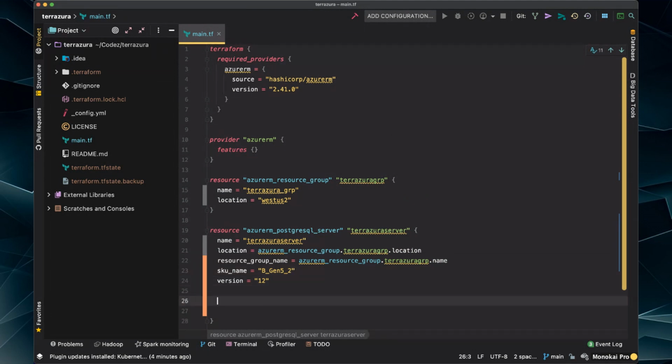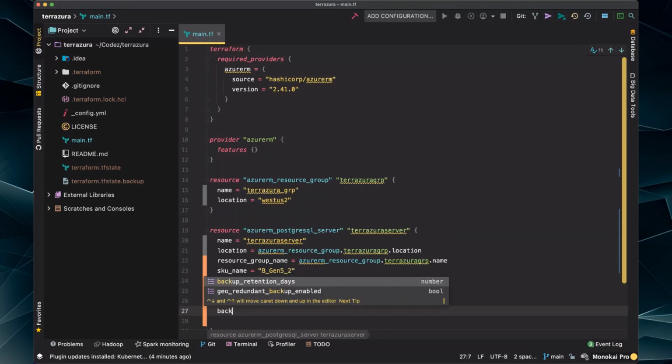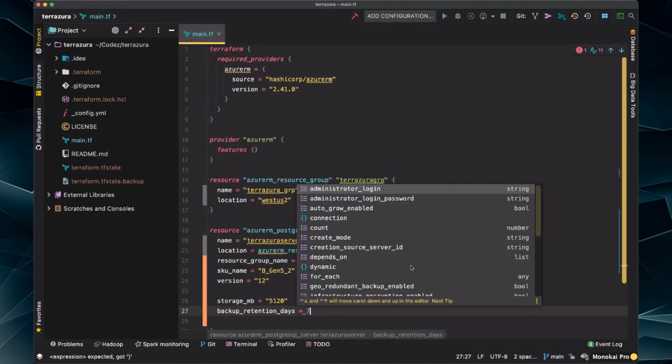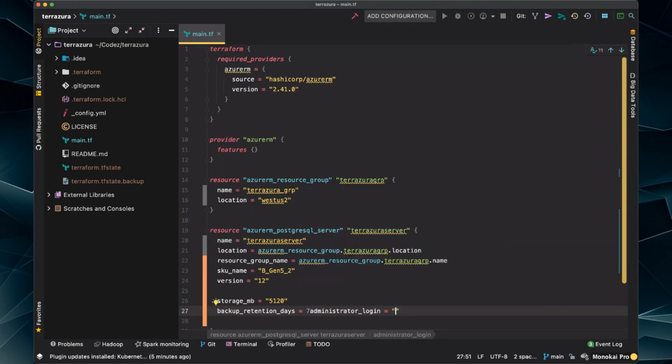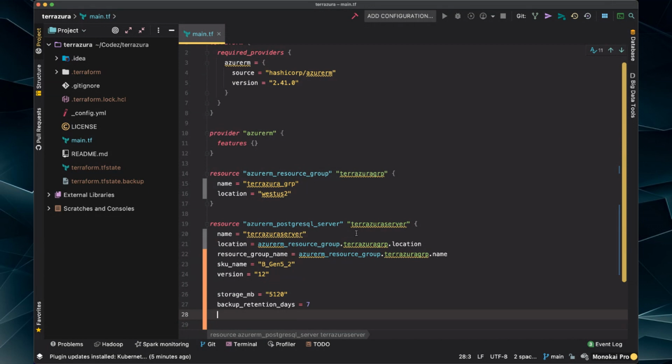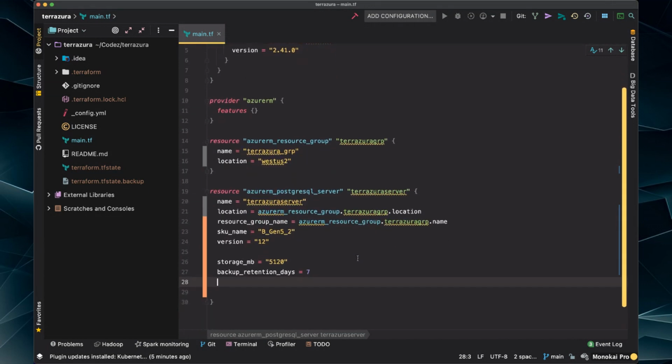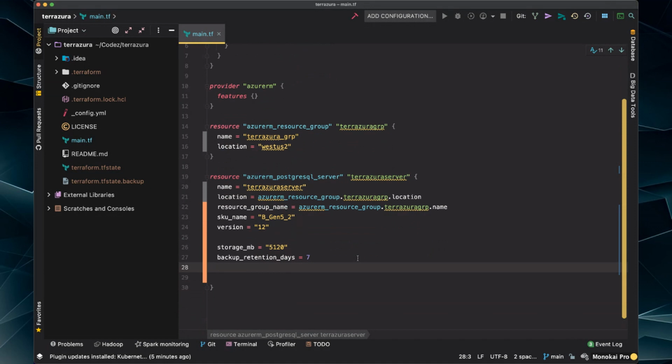So now let's get in here and get some of the nitty gritty bits in here. We want storage megabytes to be 120. So that's like 5 gigs, I believe is how that goes. Yeah. So that'll be fine for what we're doing. We're not putting a bunch of stuff in there right now. We need to set the backup retention days. I'm going to set that to 7. You can do that more or less, but keep in mind, this is something that you will end up paying for if you're not careful about it. Because beyond, I think, 7 days, it starts costing more money.